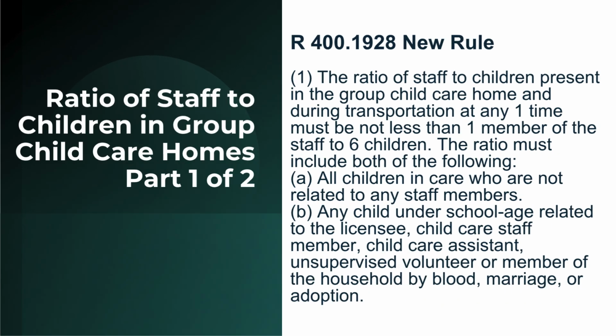Ratio of staff to children in group child care homes, Part 1 of 2, R 400.1928 New Rule. 1. The ratio of staff to children present in the group child care home and during transportation at any one time must be not less than 1 member of the staff to 6 children. The ratio must include both of the following. A. All children in care who are not related to any staff members. B. Any child under school age related to the licensee, child care staff member, child care assistant, unsupervised volunteer, or member of the household by blood, marriage, or adoption.